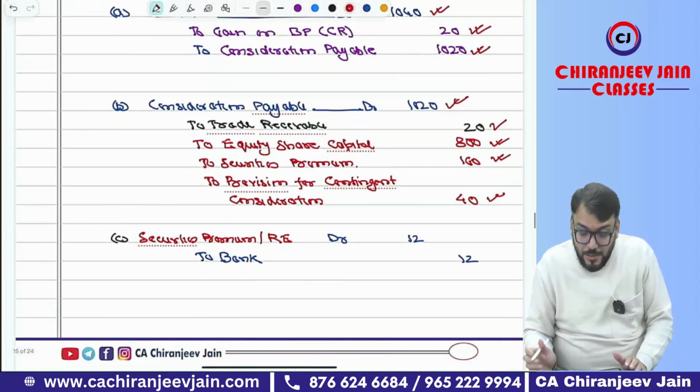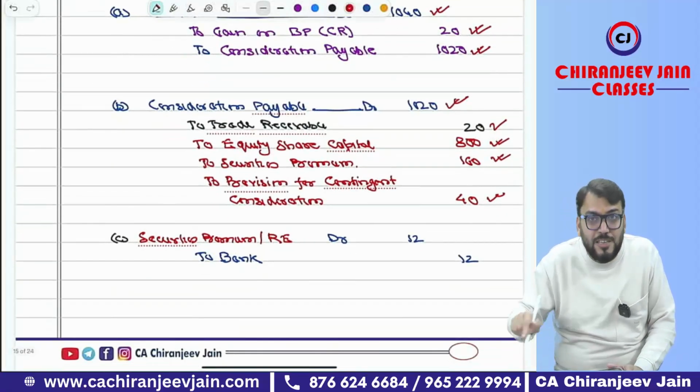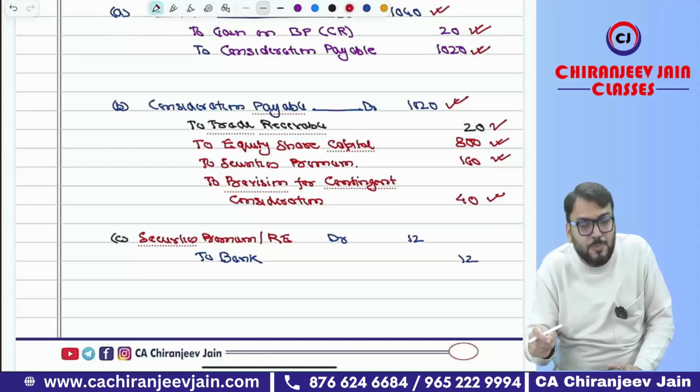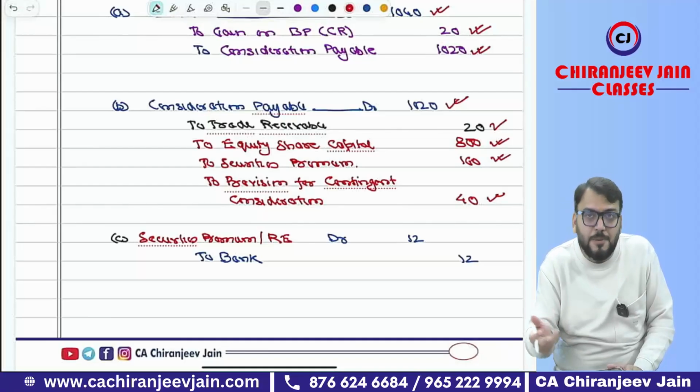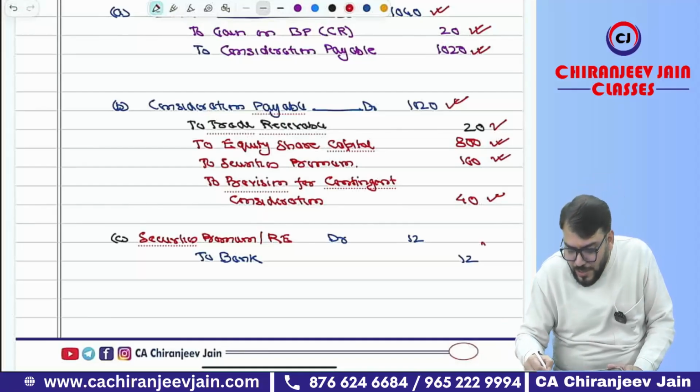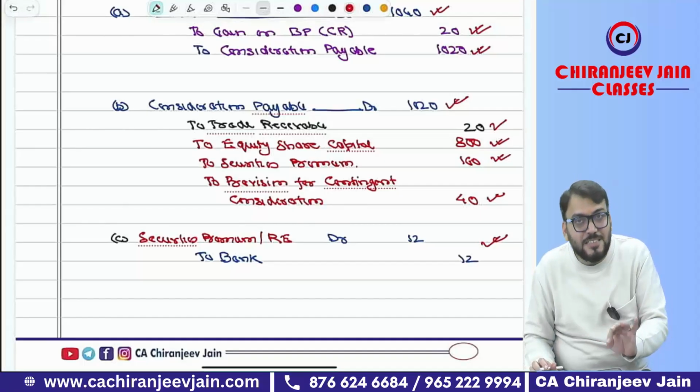Understood? Yes, sir. Now for payment of the cost of issuing equity shares, we'll do either securities premium account debit or retained earnings account debit to bank. Both are correct. Whatever you want to write down. This is the answer.